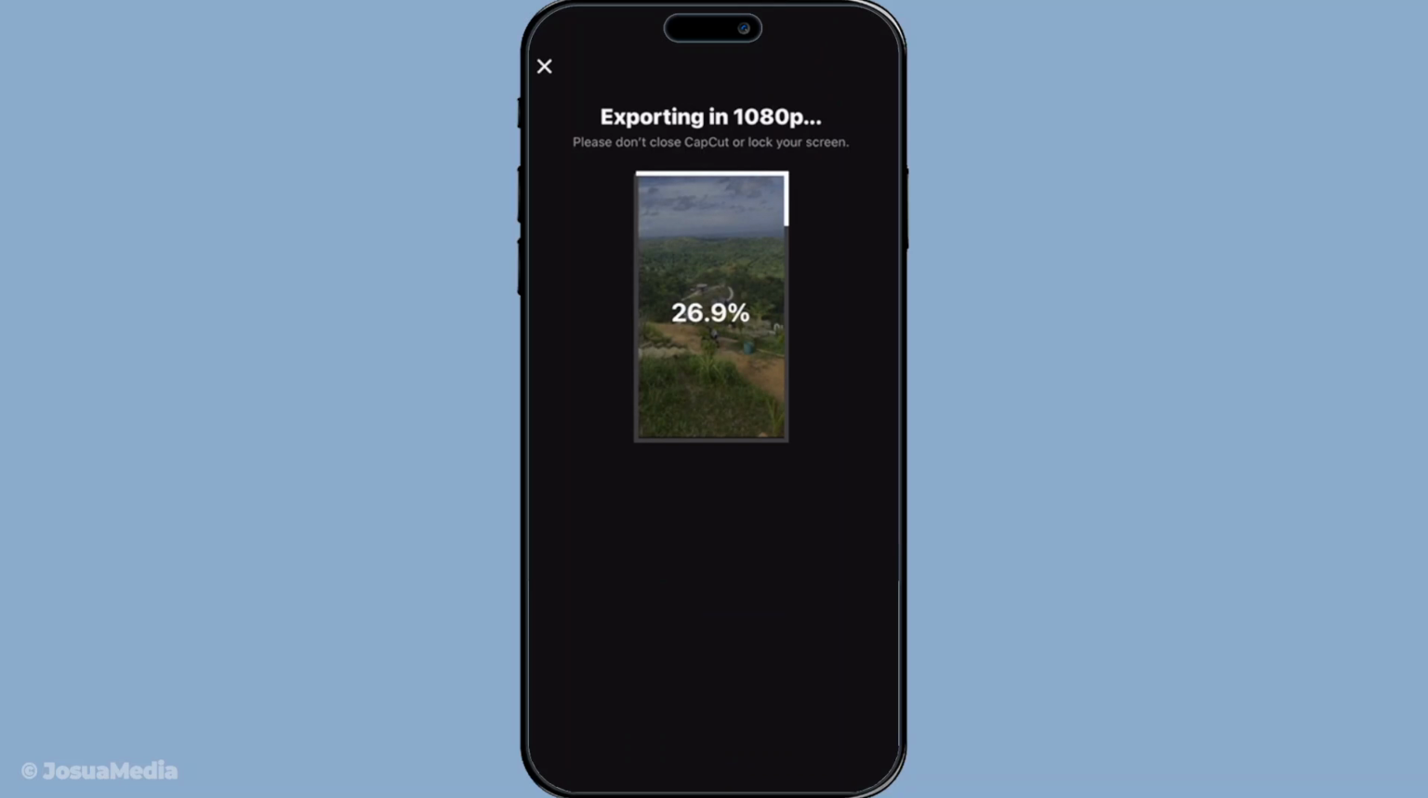Congratulations, you've successfully added an audio fade using Capcut. With this simple skill, you can elevate any project, ensuring your audiences are left with a lasting impression.